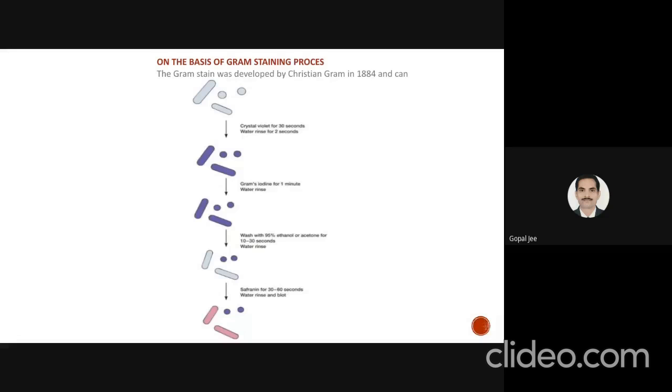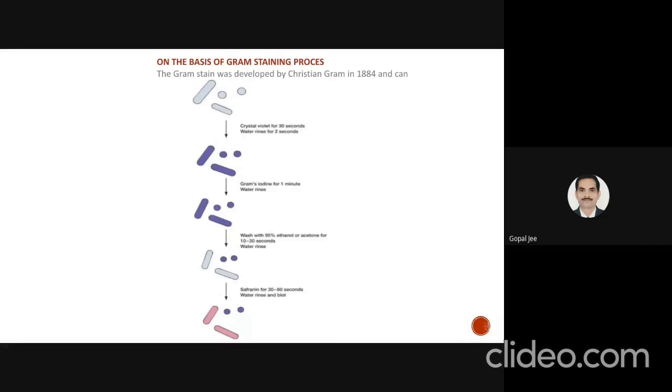When we add gram's iodine, it will form the CVI complex, that is the crystal violet iodine complex, by which the stain converts into brownish in color. After that, the decolorization step is achieved, by which this CVI complex can be removed from the gram negative bacteria. The main principle is that gram positive bacteria have a very high content of peptidoglycan in the cell wall, and gram negative bacteria have less peptidoglycan in the cell wall.